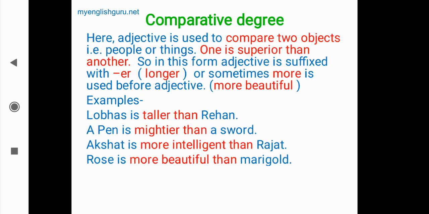Now the fourth one is: Rose is more beautiful than marigold. Here is a clear comparison.